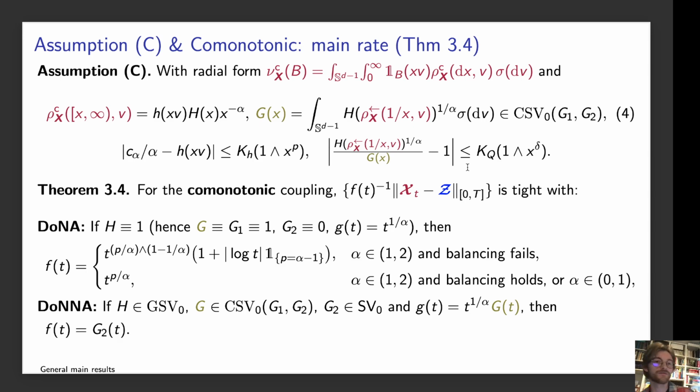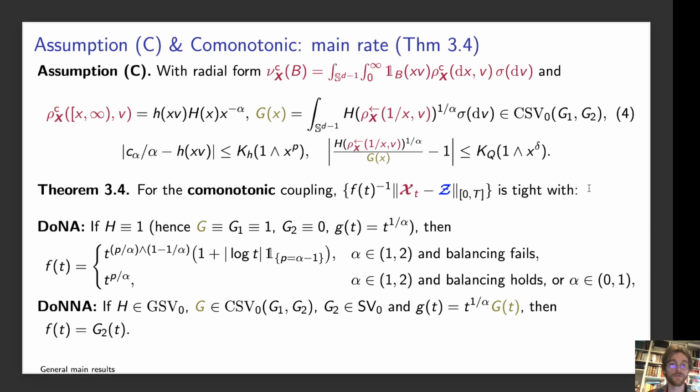So similarly for our combinatonic coupling, we have a main result. Again, this depends on our underlying radial form, which depends on some common radial probability measure sigma and some family of Levy measures rho x c, which again are quite technical, but they're given here, and they quantify how similar the Levy measure of x is to the limiting Levy measure of z. And again, we need inequalities like these to control these differences. Okay. And they are controlled by p and delta.